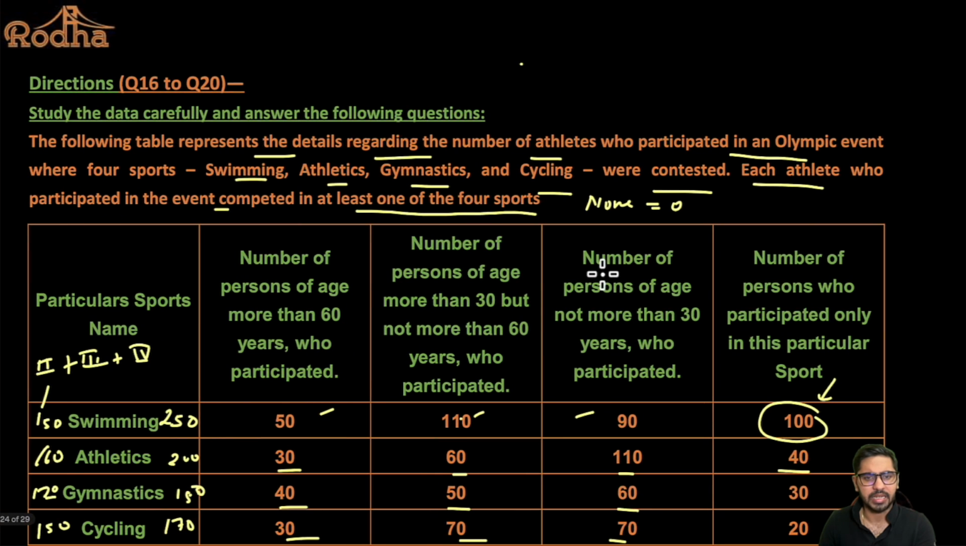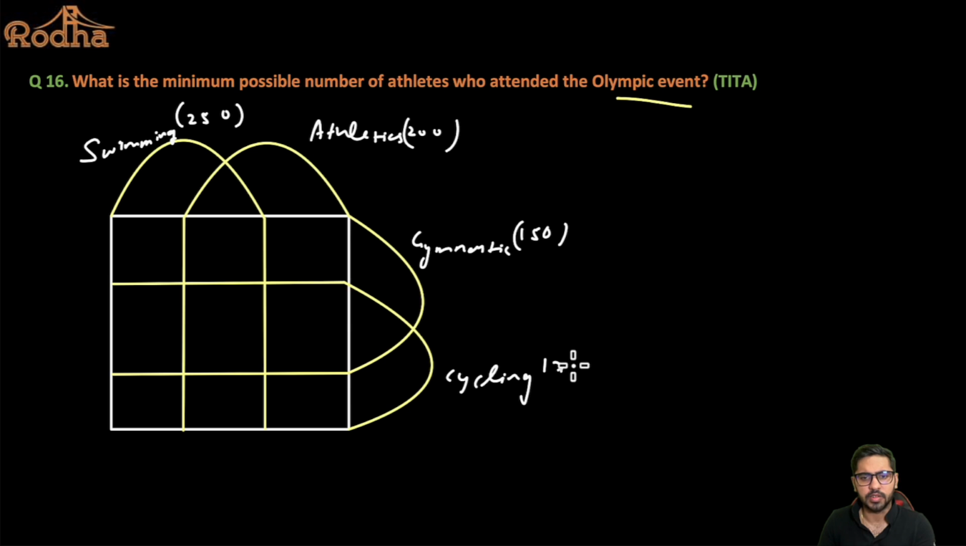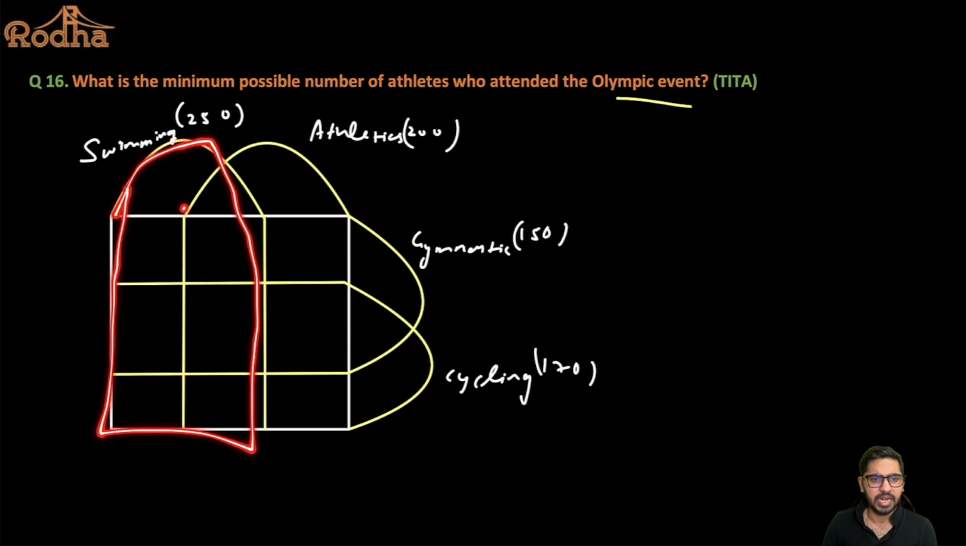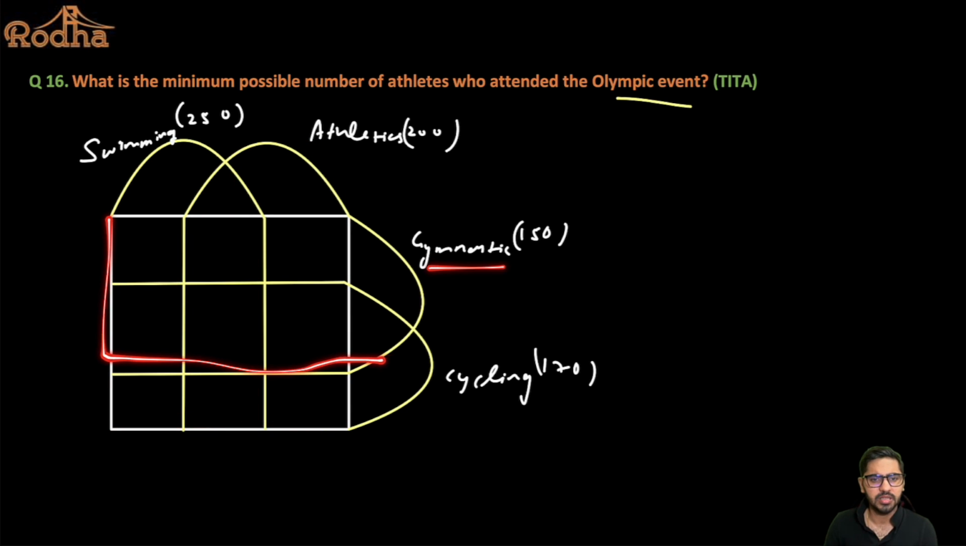And we have cycling as 170. So these are the number of values that we have here, right? All right. Now, I hope you guys understand what swimming is. So swimming is, can I say this entire part represents the area of swimming, right? This is entirely swimming. This entire part is athletics, right? If I talk about gymnastics, this entire part is gymnastics here. So these are the regions that they represent.